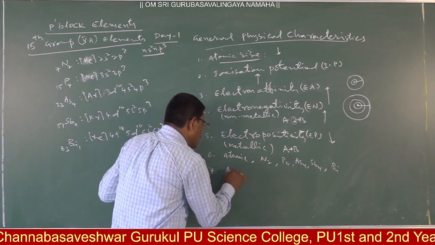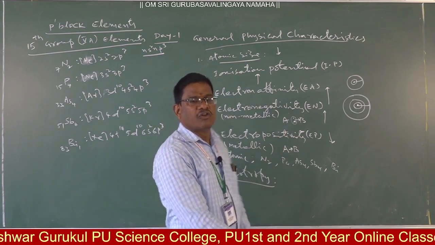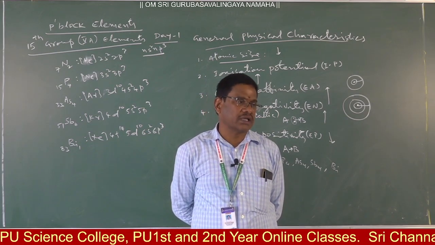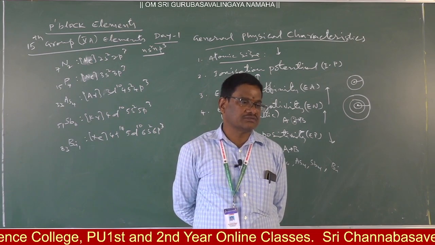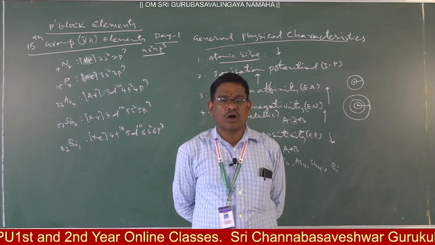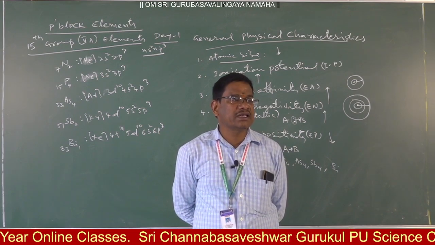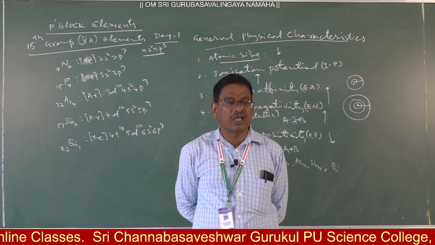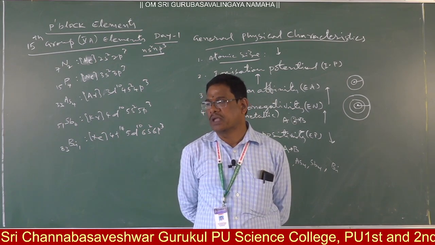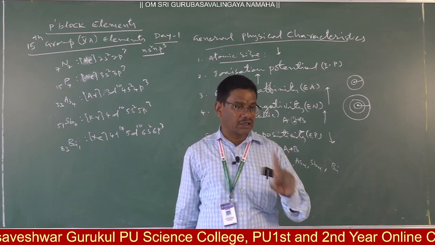And next, allotropy. Two or more different forms of an element that exhibit similarities in chemical properties and differences in physical properties are called allotropes, and the phenomenon is called allotropy. Clear? Two or more different forms of an element, only one element.